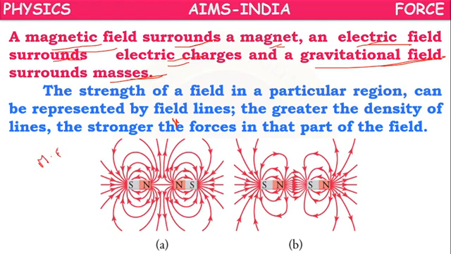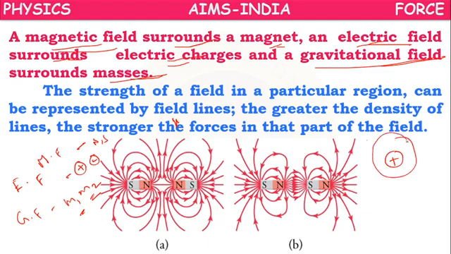Magnetic field is due to the north pole and south pole. Electric field is due to the positive charge and negative charge, and gravitational field is due to masses, mass of first object, mass of second object. Suppose we have a positive charge, around it electric field will be there.